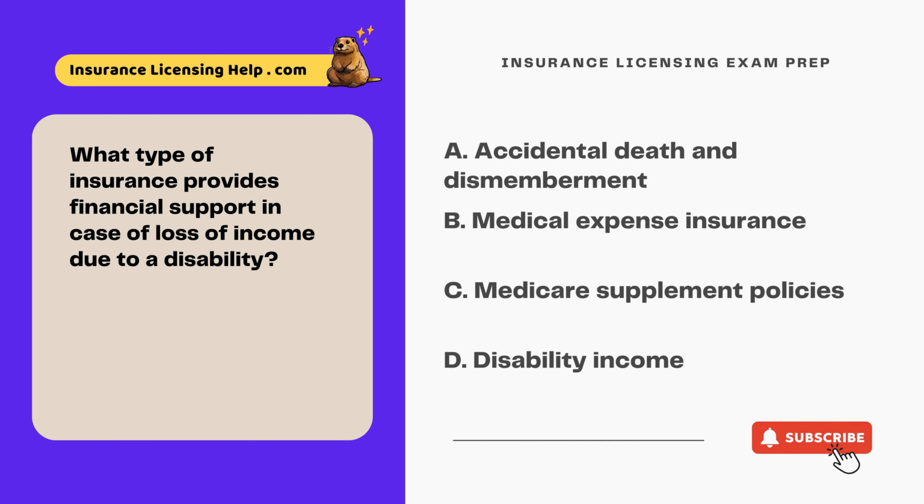What type of insurance provides financial support in case of loss of income due to a disability? A. Accidental death and dismemberment. B. Medical expense insurance. C. Medicare supplement policies. D. Disability income.